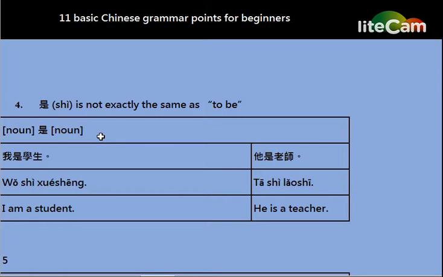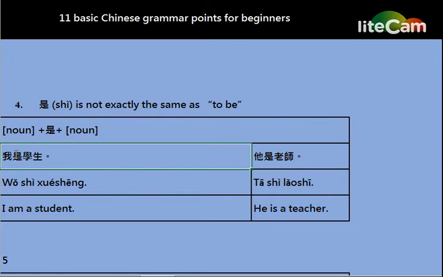It is used to link nouns to other nouns. So the structure is: we have a noun, add the word 是, and also have a noun. So the pattern is noun 是 noun. And here is the example. 我是学生.